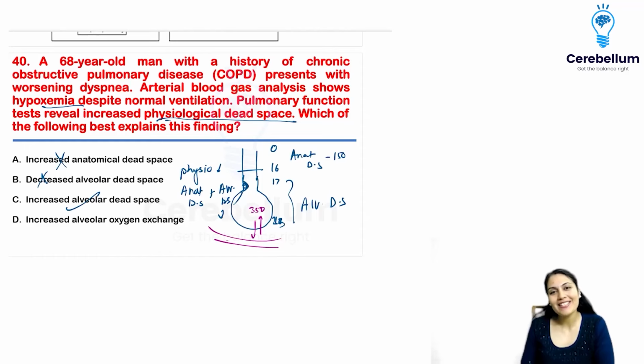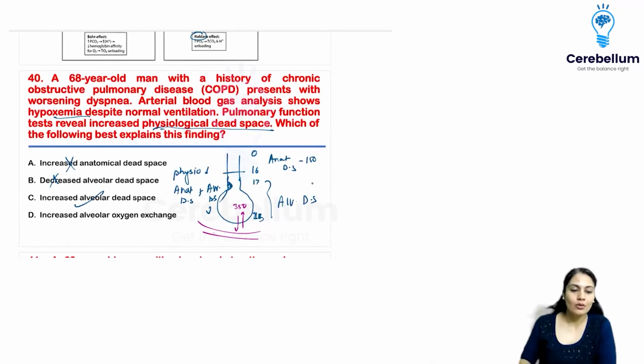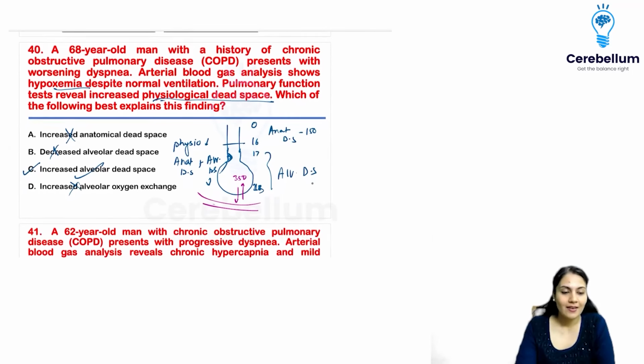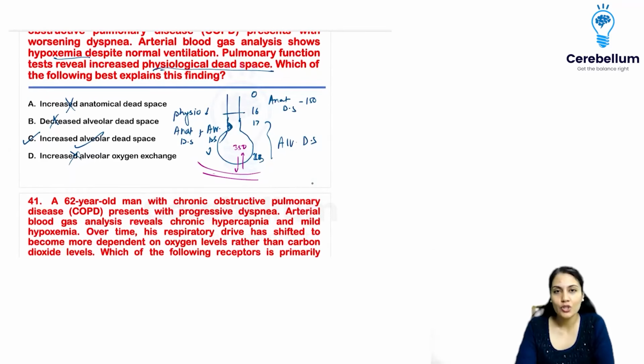If the diseased person starts to have an increase in oxygen exchange, then we would not require this more and more, right? So that is not true. The patient has the problem of dyspnea, so there will be lesser oxygen in the arteries. That is going to be because of the lesser exchange of oxygen.